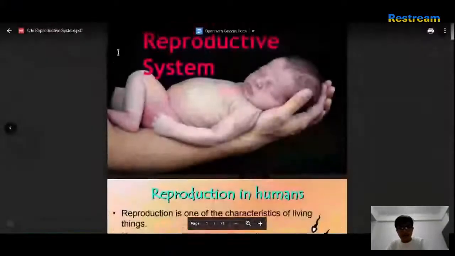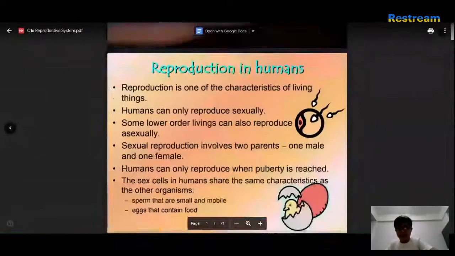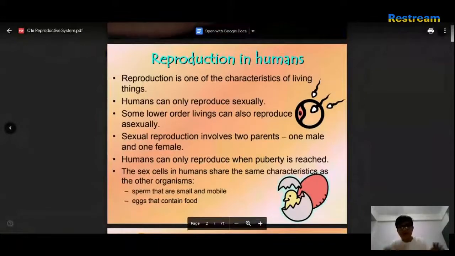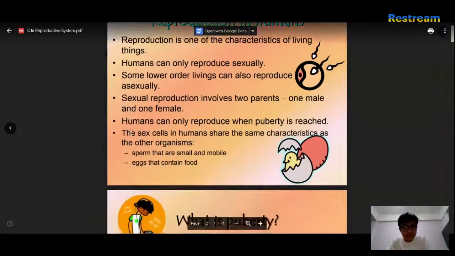Yeah. Okay. Human reproductive system. Let's go. Reproduction in humans is one of the characteristics of living things. Humans can only reproduce sexually. Some lower order livings can also reproduce asexually. Sexual reproduction involves two parents, one male and one female. Humans can only reproduce when puberty is reached.